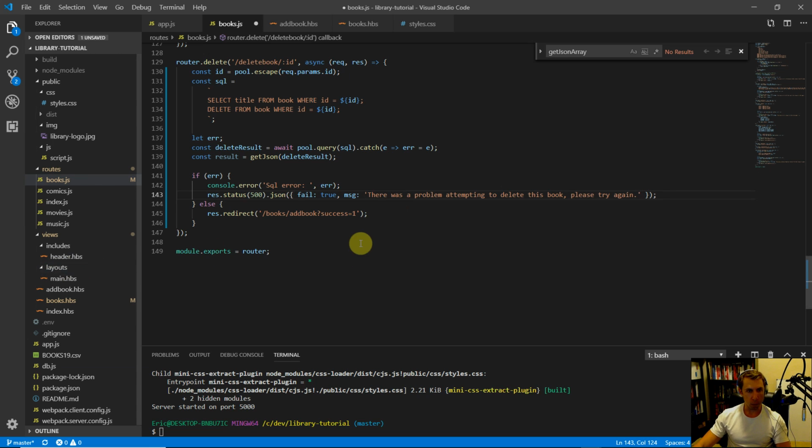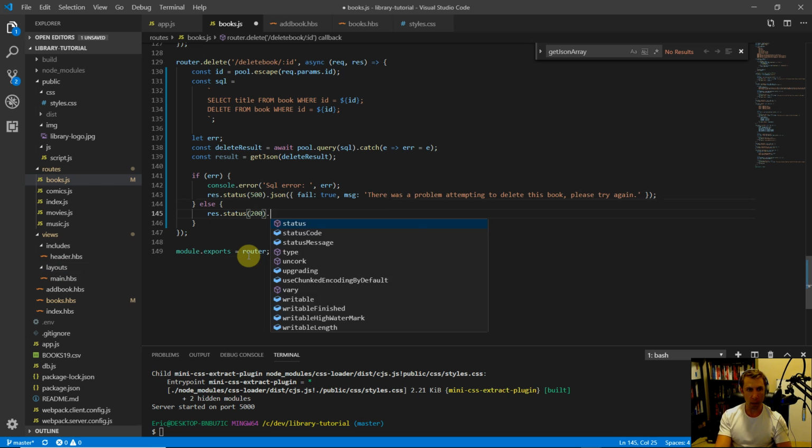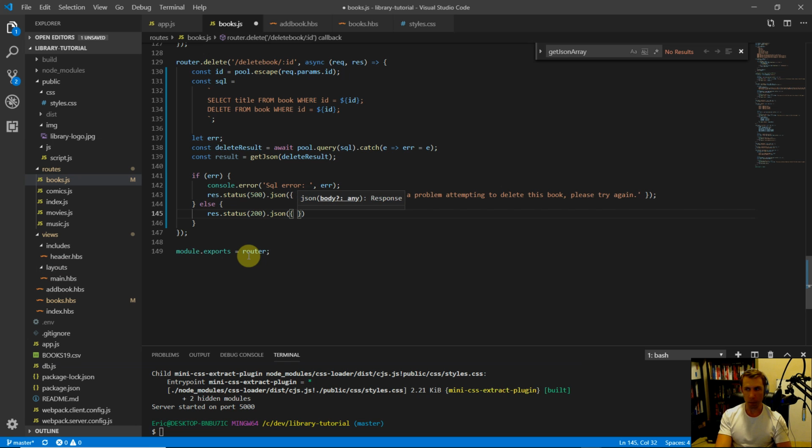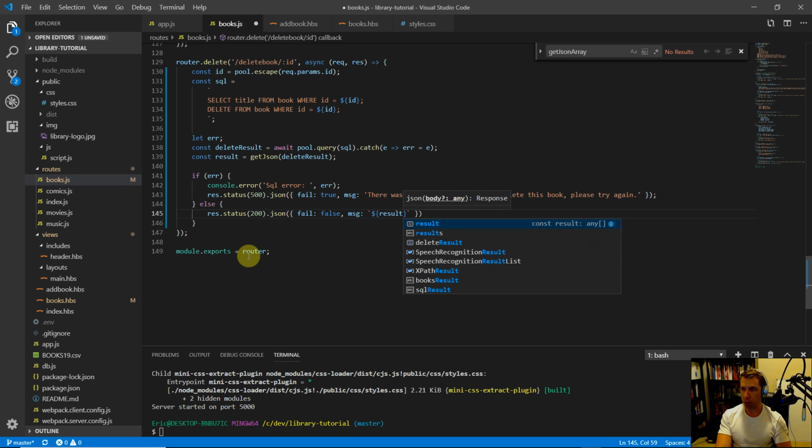Okay, and if it all went through, let's do res.status, and it was a 200, which means we're good, and we'll pass back some more JSON, fail false because we're good to go. And then for the message, let's do a template literal string, and we're going to pass back the title of which book was actually removed.